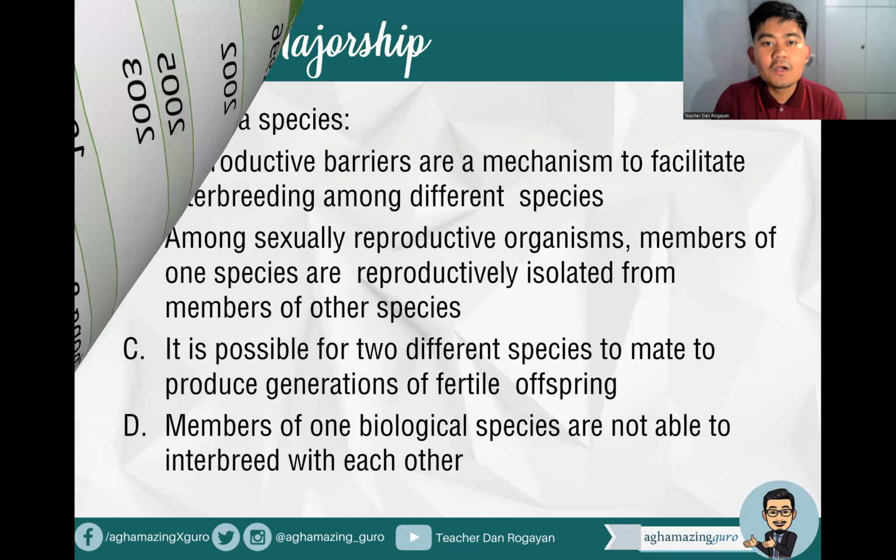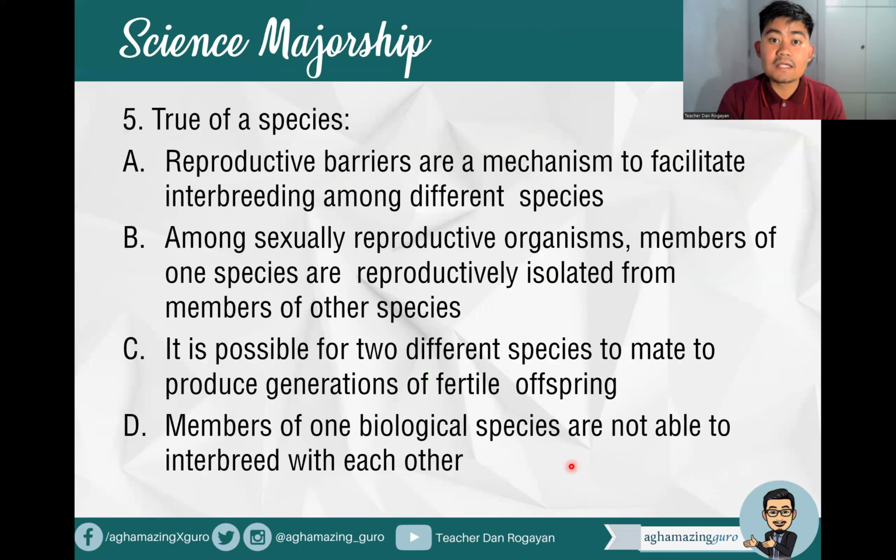Okay. Question number 5, true of a species. A, reproductive barriers are a mechanism to facilitate interbreeding among different species. B, among sexually reproducing organisms, members of one species are reproductively isolated from members of other species.